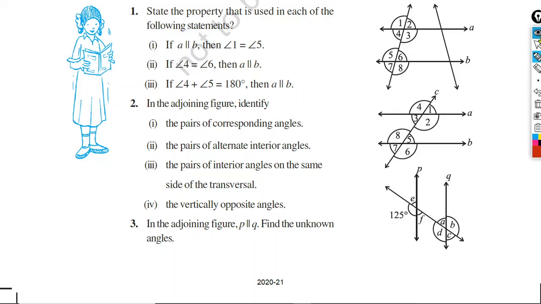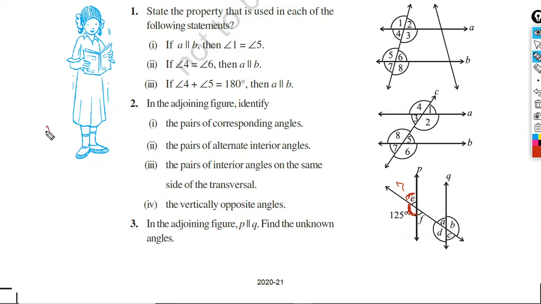So we have to find the unknown angles given that P is parallel to Q and this line is the transversal. Now this angle is 125, so angle E must be supplementary, as they are a linear pair.